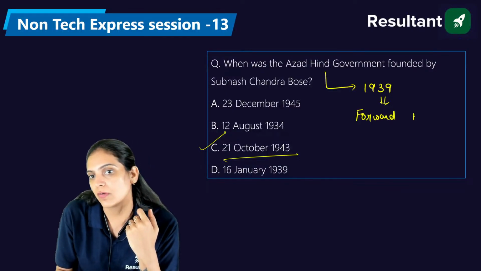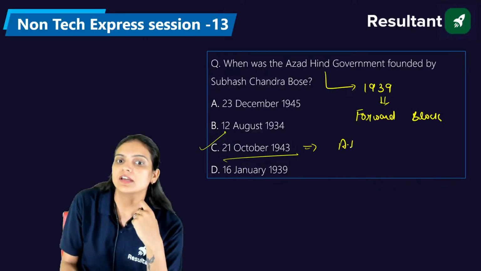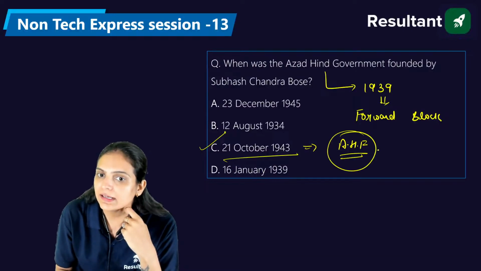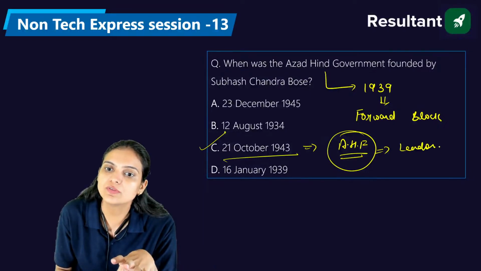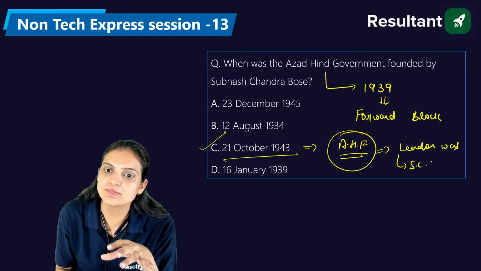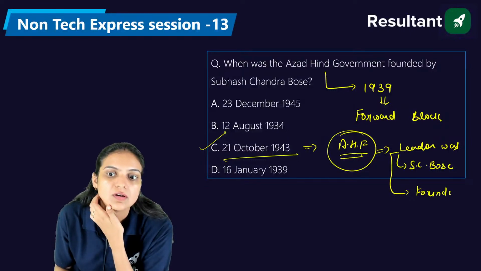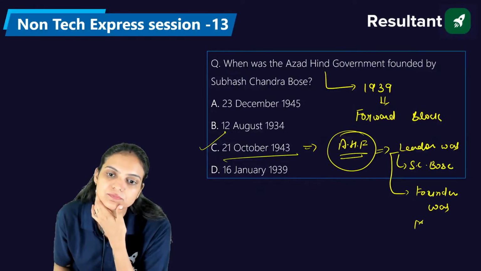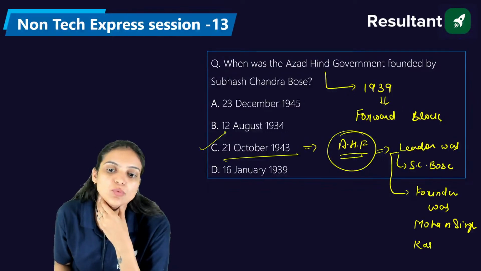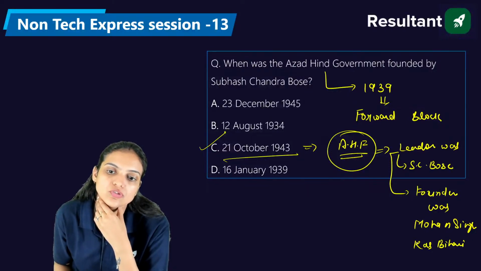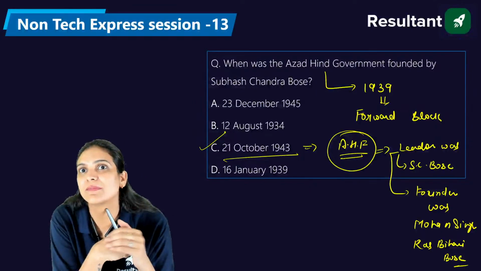Then in 1943 they created the Azad Hind Fauj, or the government, and the leader of that Azad Hind Fauj was Subhash Chandra Bose. The founder was Mohan Singh. We also have another person, Ras Bihari Bose. He was also there, so all these three people were involved.